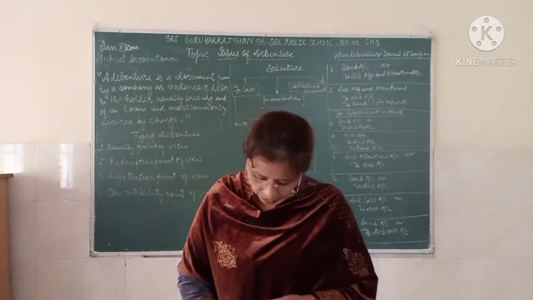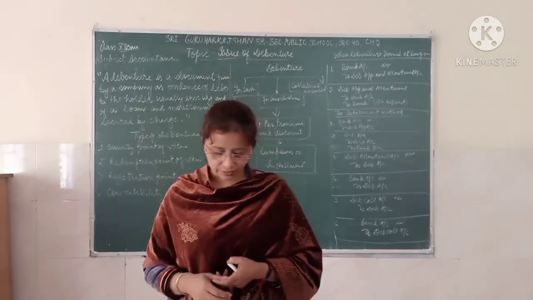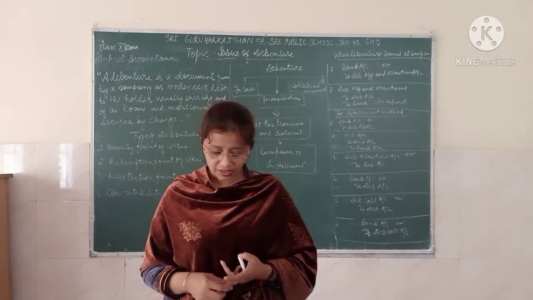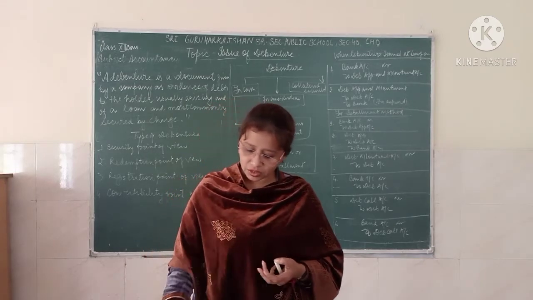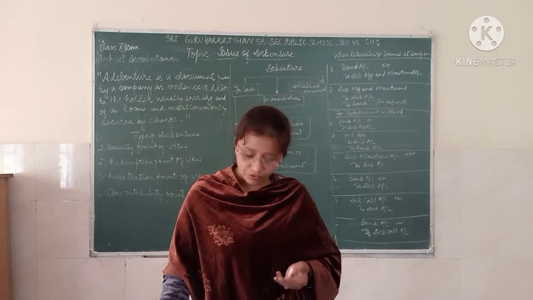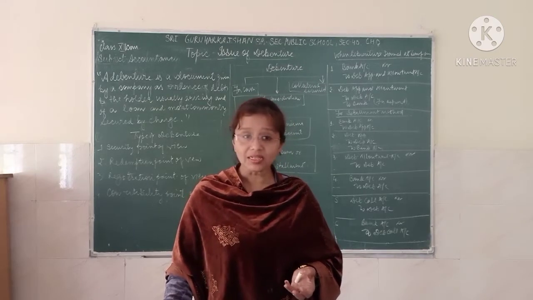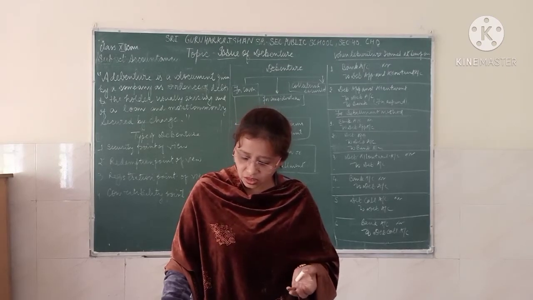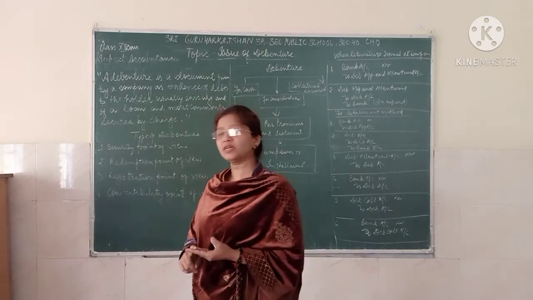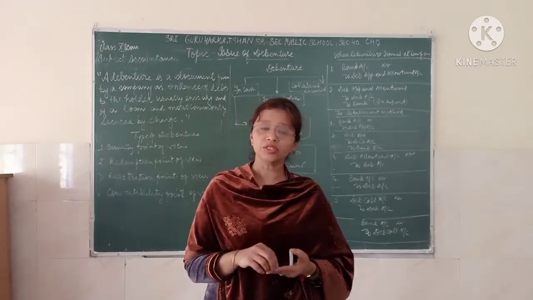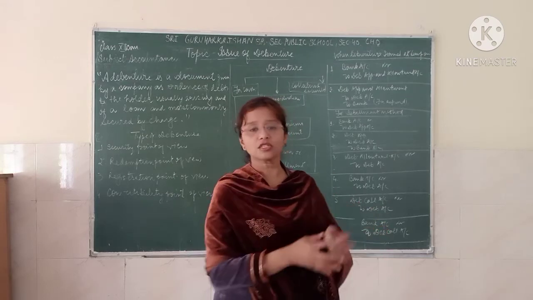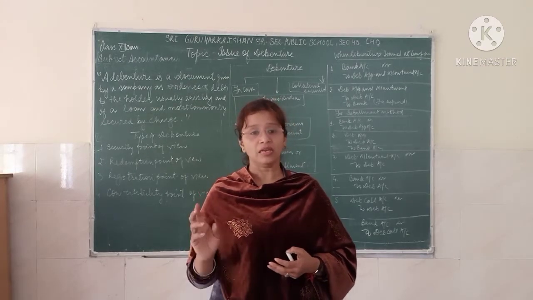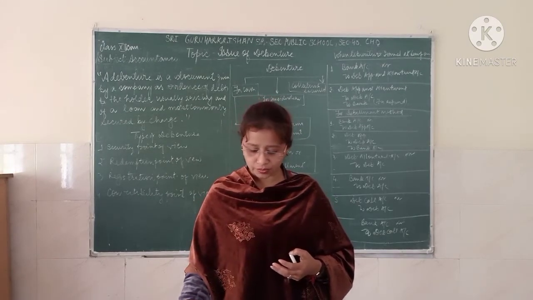Now see, first from the security point of view, we have secured debentures and unsecured debentures. Secured debentures are those debentures which are secured by either a fixed charge or a floating charge on the assets of the company, as the charge on an asset of the company is registered with the registrar of the company. So secured debentures are debentures which are secured by any asset of the company, whereas unsecured debentures are not secured by any asset of the company.